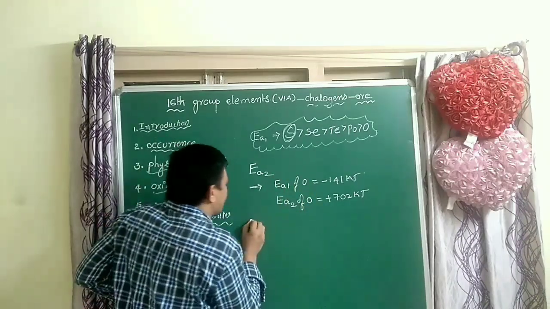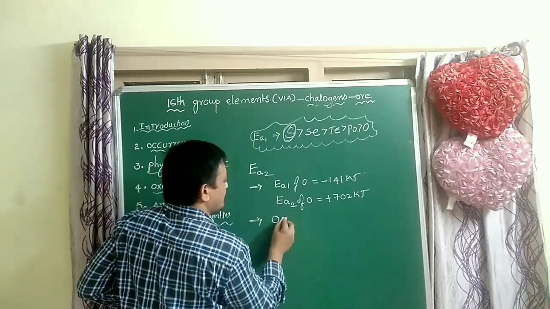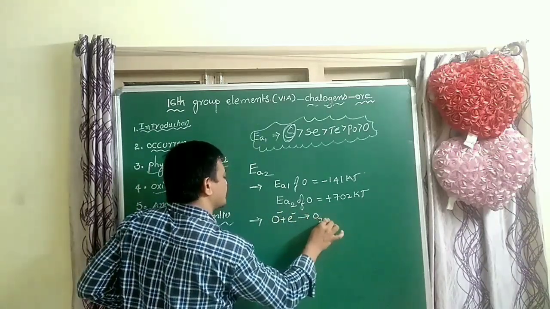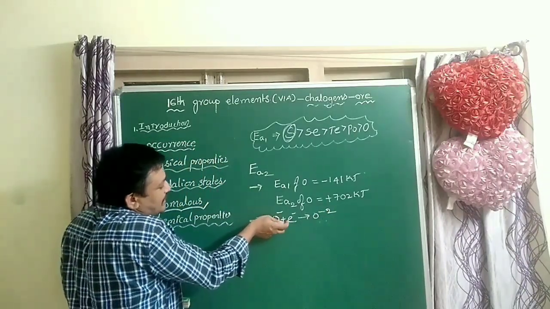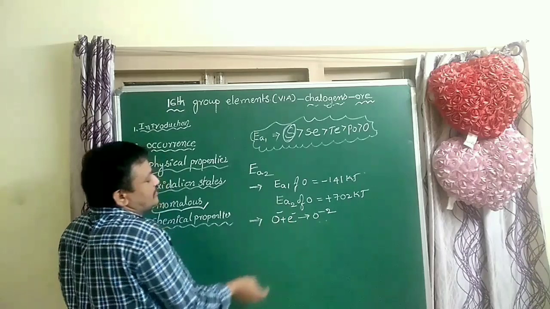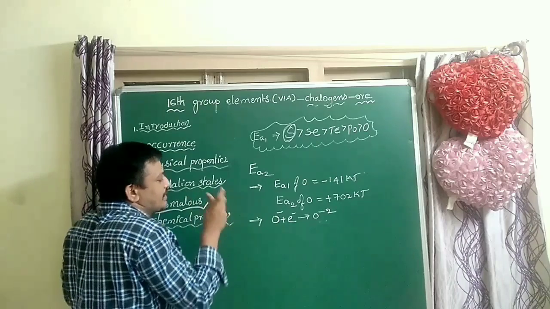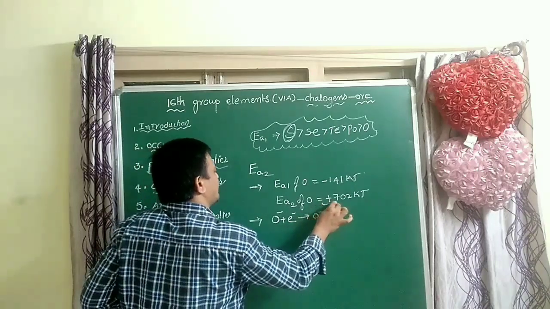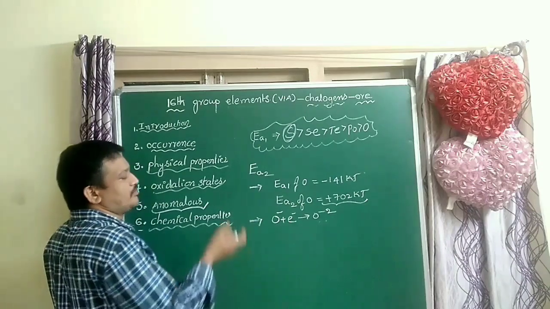Here the second electron affinity is always positive. Why? Because O minus plus an electron converts to O minus 2. Here the negative charge repels the adding electron. So more repulsion is there, and more energy is required to overcome that repulsive force. So the second electron affinity of oxygen is very high compared to the first electron affinity. A very large gap is there.